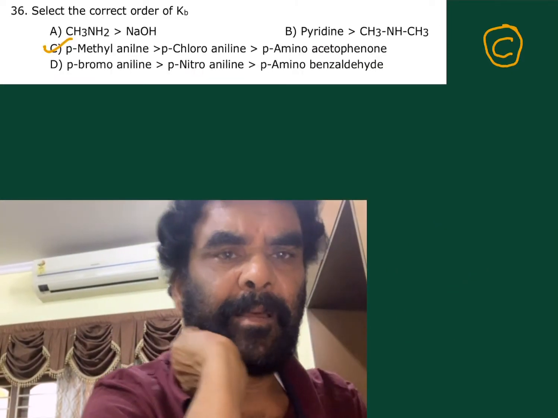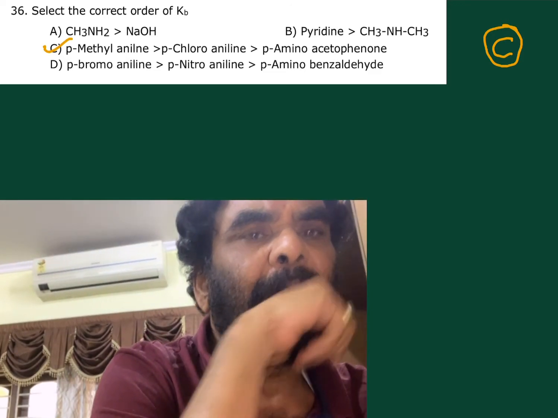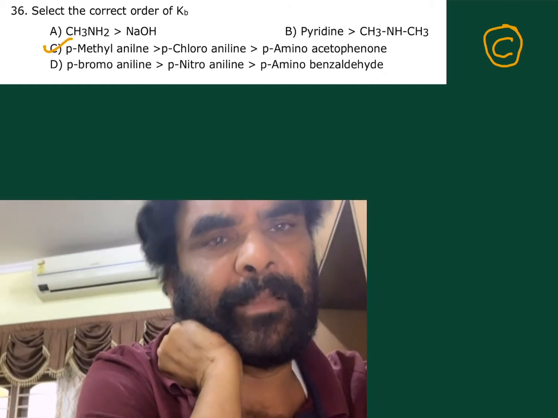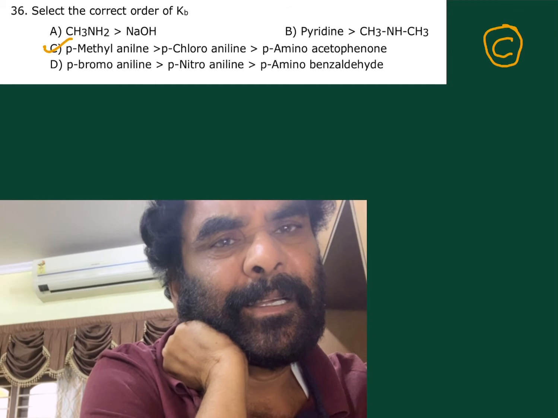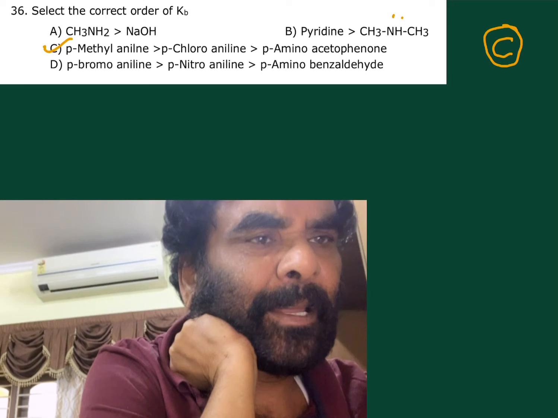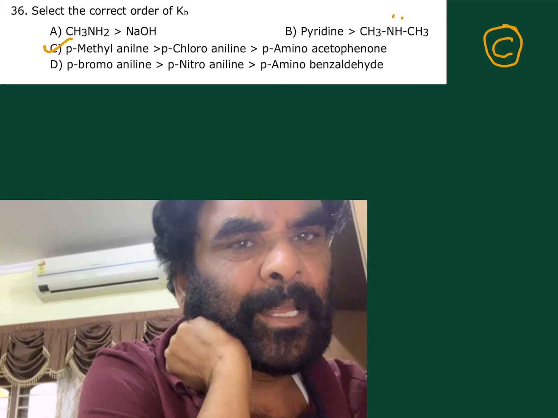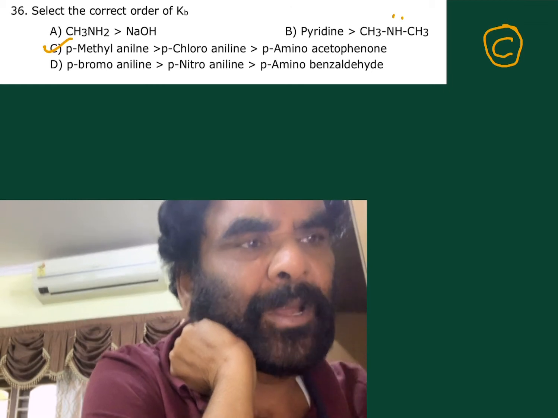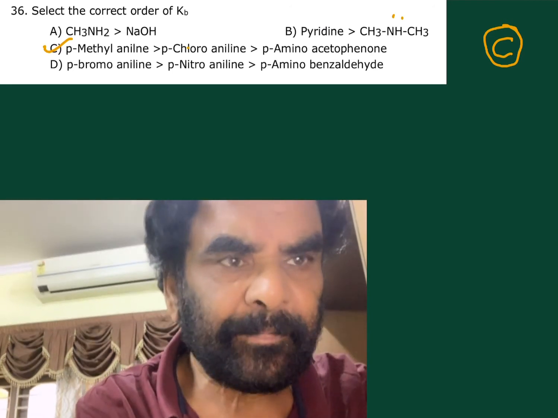Select the correct order of the Kb, more basic. See, sodium hydroxide is more basic than the amine. It's not the correct order. This is less basic. Kb value is less than this one. Pyridine and secondary amine, aliphatic amine, sp2 nitrogen with the lone pair. Here the order for the secondary amine is not correct. Wrong. This dimethylamine should have the higher Kb value, more basic. Third one, C, is correct.